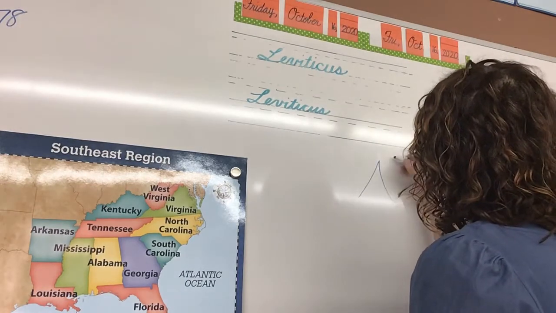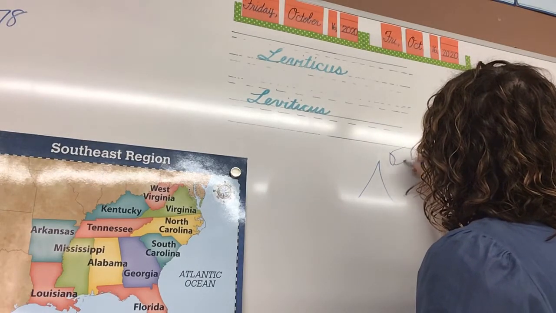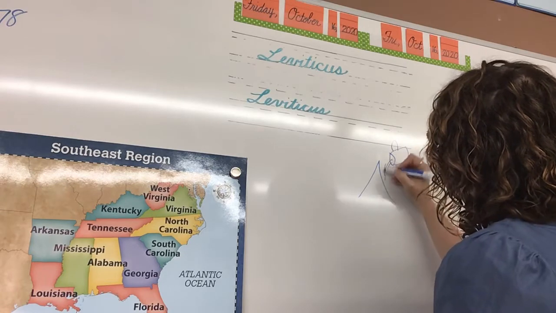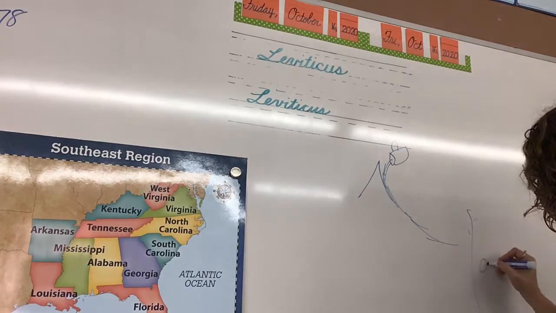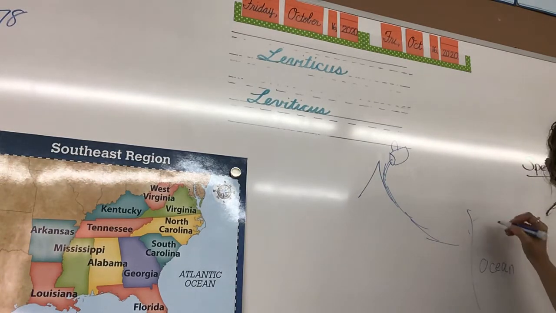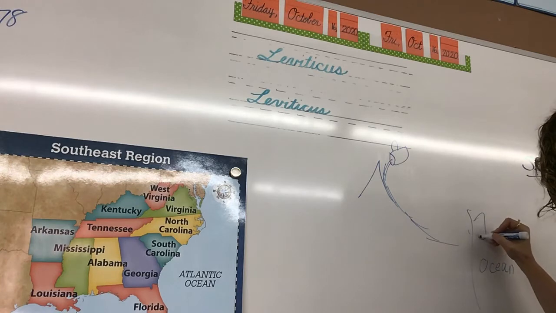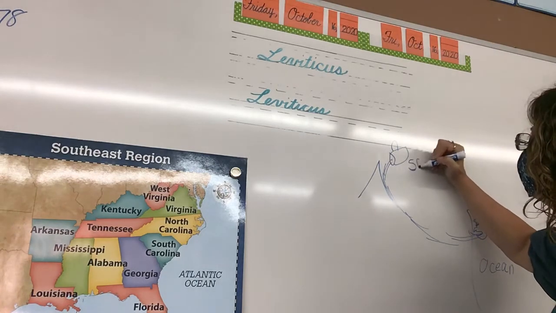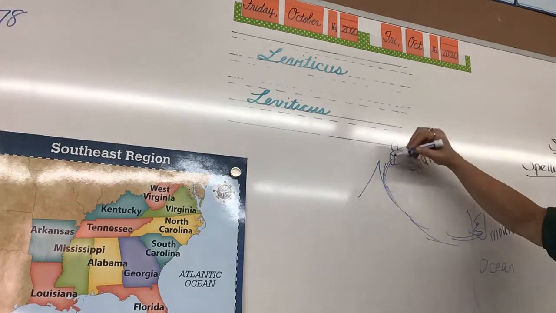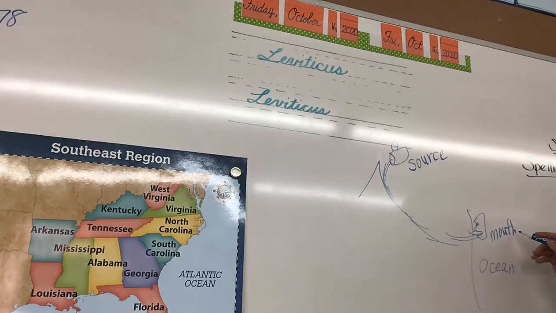Remember I showed you a picture of a pitcher, and the water was coming out. It comes out of the mountains, and then we had it go down to the ocean. Here's the ocean, and the ocean was like the person's mouth, right? So let's have a mouth, the nose. All right, that's a hideous looking person. But the river is flowing into his mouth, right? So the pitcher or the mountains is the source, and it flows down into the mouth, okay? The source and the mouth.